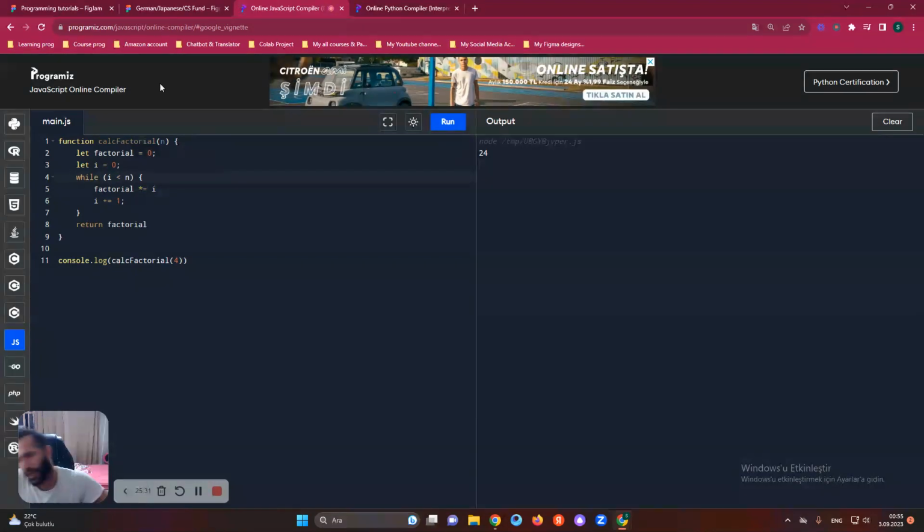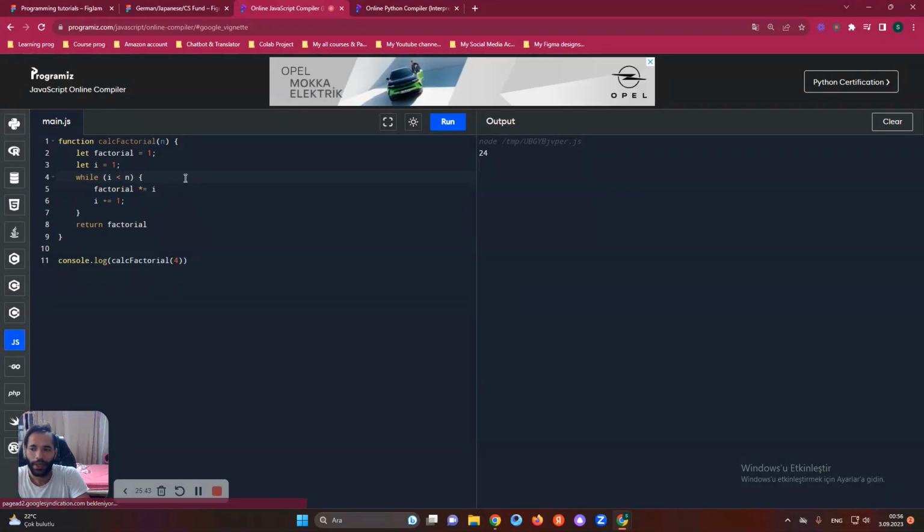So we can just say factorial is 1 for the variable, and let I be 1. So they can just start from 1, okay? Then we can put while I is less than or equals n.